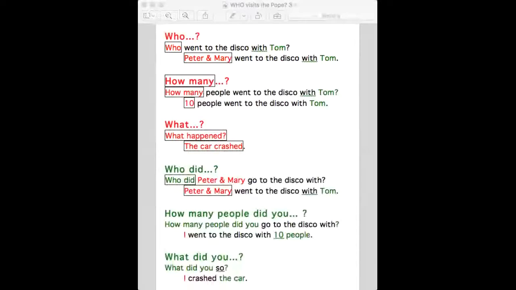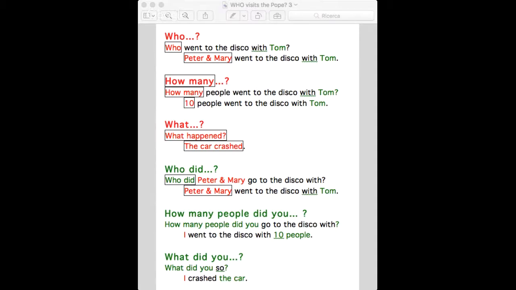Let me show you a third document to help you. Let's share this one just to see if we can go a little bit further. Okay, so who. Now, I said that you can also use it in the other tenses. I wanted to give you an example with the past tense. So, who went to the disco with Tom? Peter and Mary went to the disco with Tom.